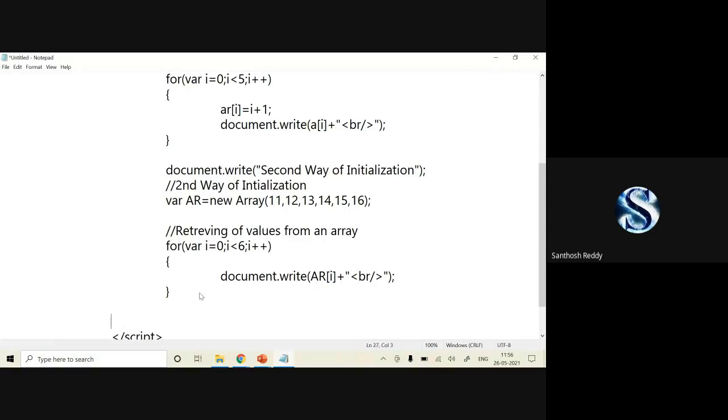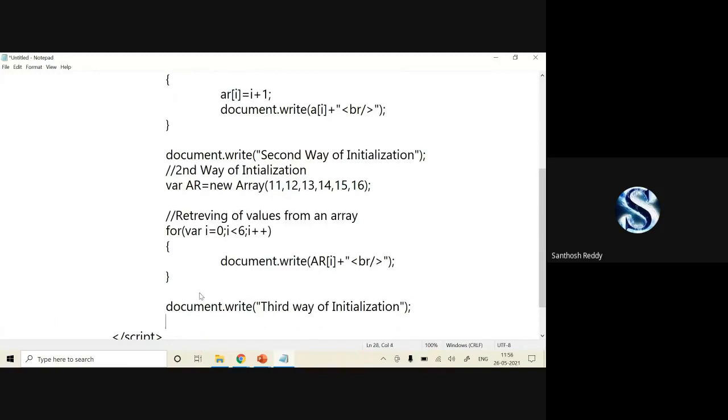Now third way, so I'll write document.write third way of initialization. I'll give a semicolon. Now here I'll write var c is equal to, in the square parenthesis directly I'll be mentioning the values 101, 102, 103, 104. Like this I'll be mentioning and give a semicolon at last.